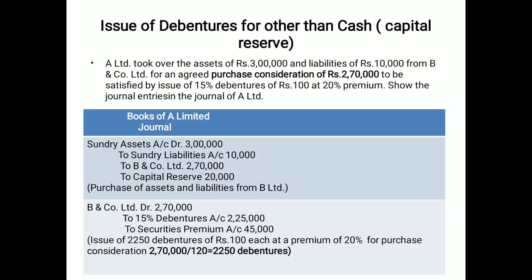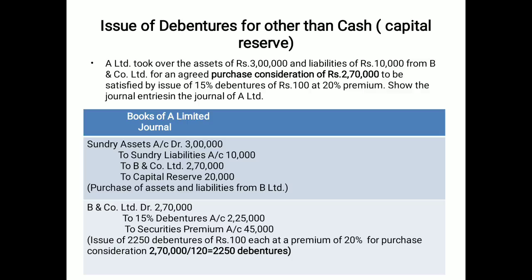In the same manner, here is the issue of debentures with capital reserve. You may see here the assets are 3 lakh, liabilities are given, and the purchase consideration is also given. The difference is placed to capital reserve, 20,000, because the credit side is short. Then it moves only to the B company account, because the vendor account is 2,70,000, settled with the condition of premium.